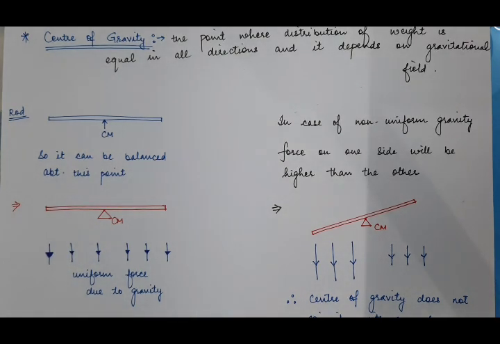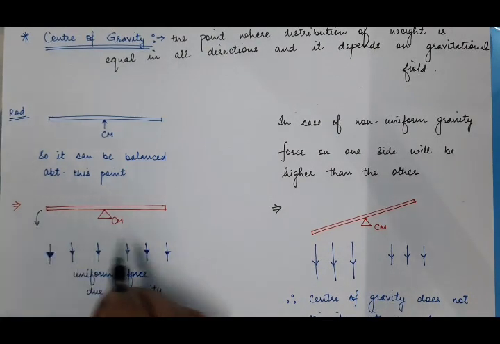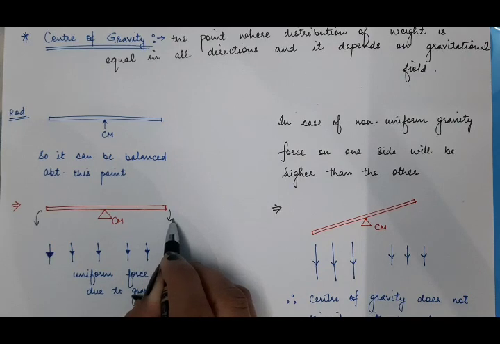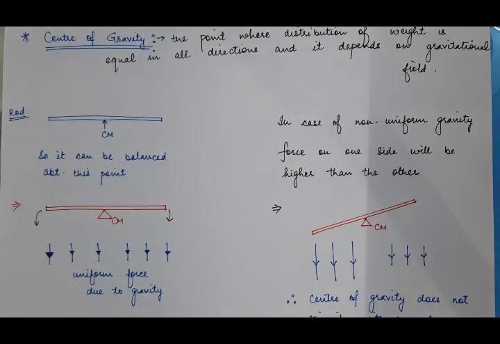And what will happen in case of uniform force due to gravity? Neither will this rod tilt to this side, nor will it tilt downward to this side.